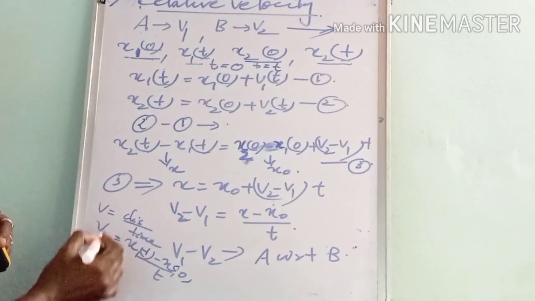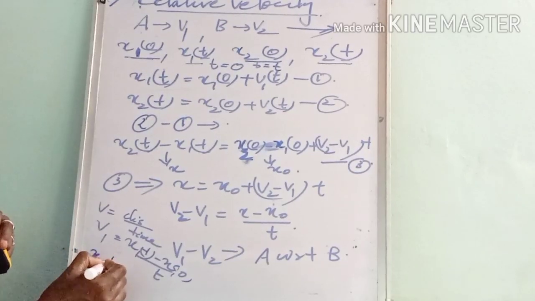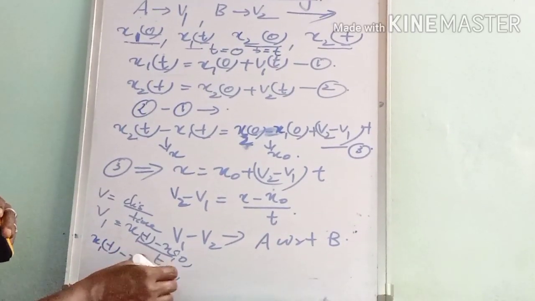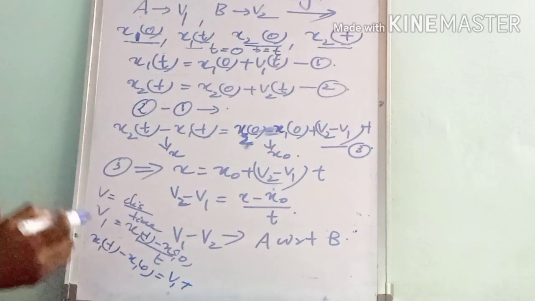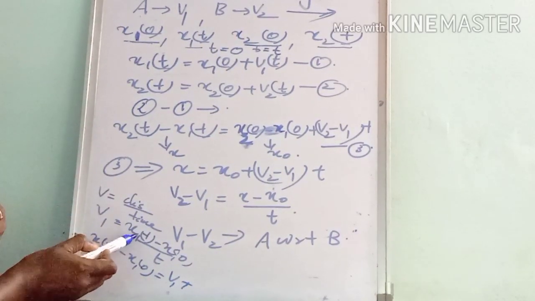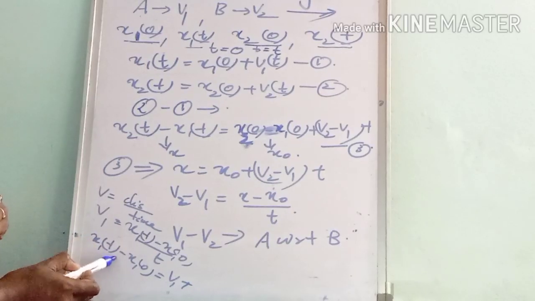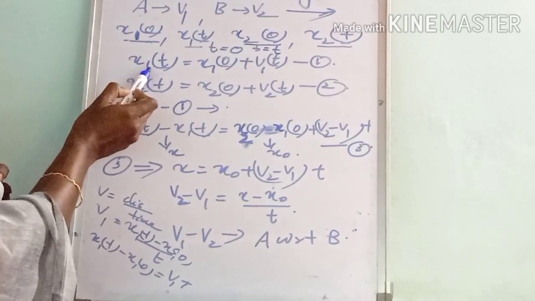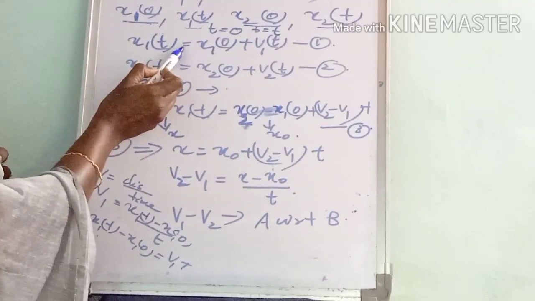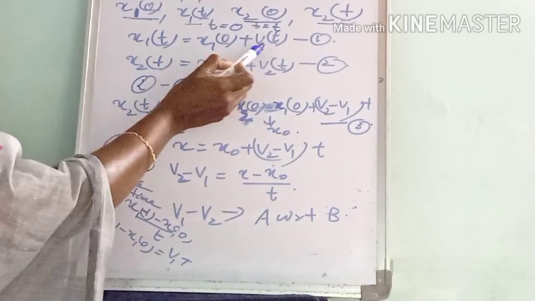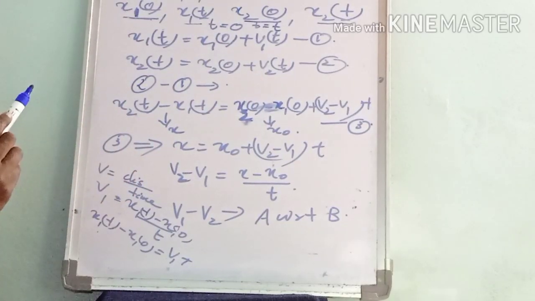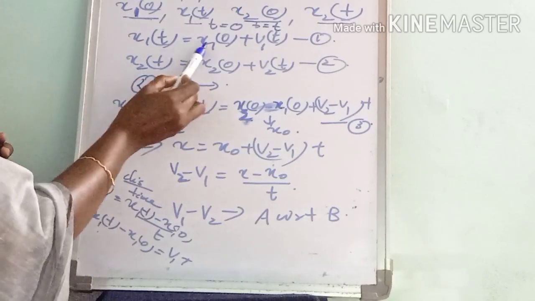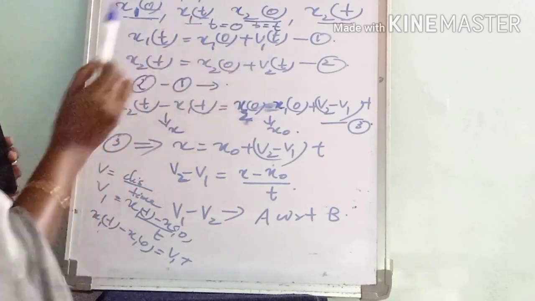Cross multiplying this, we get x1 t minus x1 0 is equal to v1 t, and this can be written as x1 t equals x1 0 plus v1 t. In this way, this equation came. Okay, x1 t is equal to x1 0 plus v1 t.